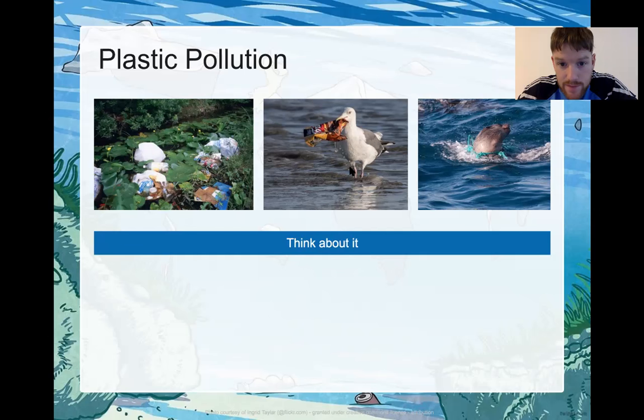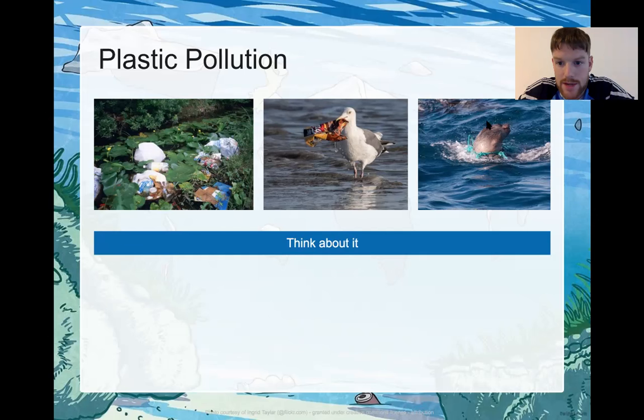Here we have a bird, seagull maybe. I'm not sure what type of bird it is. Could be a seagull, with what looks like a packet of crisps, packet of potato chips, which somebody has just obviously thrown away, and it's washed up in the water. And now, do you think it would be a good idea for him to eat that? I think he'd feel very unwell if he ate that, wouldn't he?